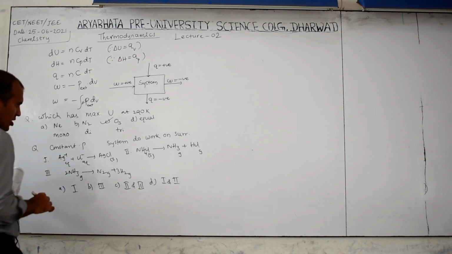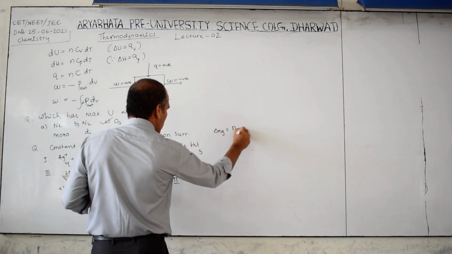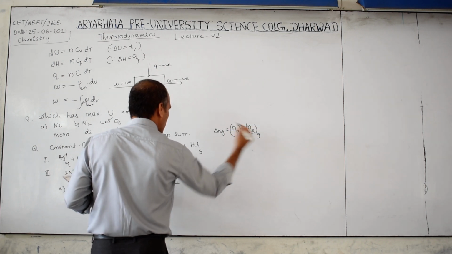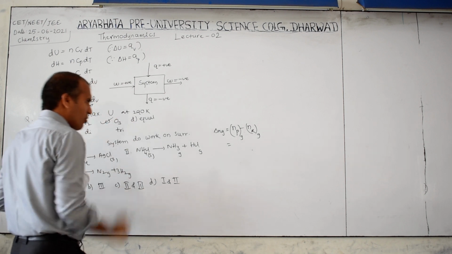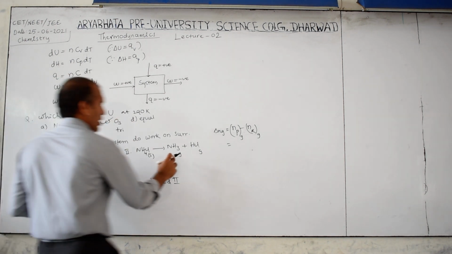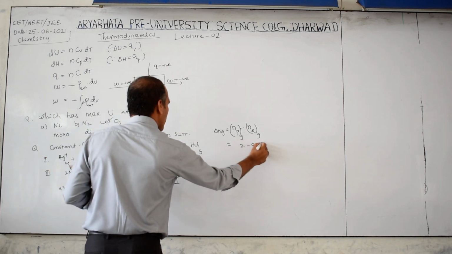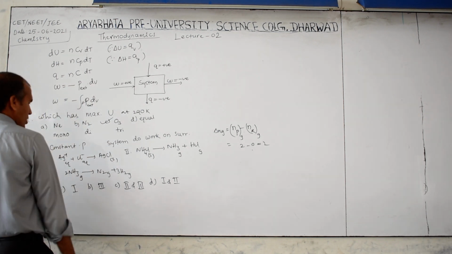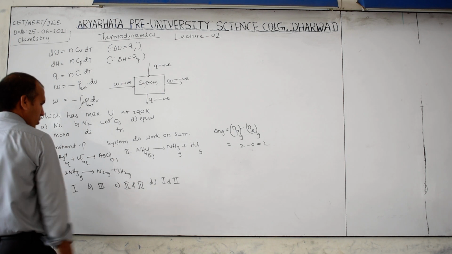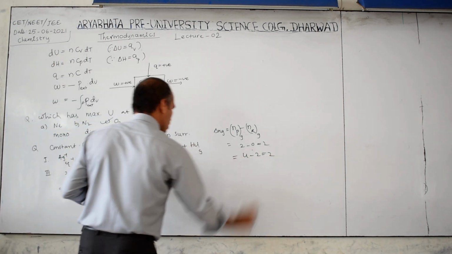Calculate the delta Ng. What does delta Ng mean? Delta Ng is equal to the number of moles of gaseous product minus the number of moles of gaseous reactant. In this reaction, this is solid, this is aqueous, so not counted. Here, 2 gases are there, so 2 minus 0, that is 2. In this case, 1 plus 3 is 4, therefore 4 minus 2, so this is 2.